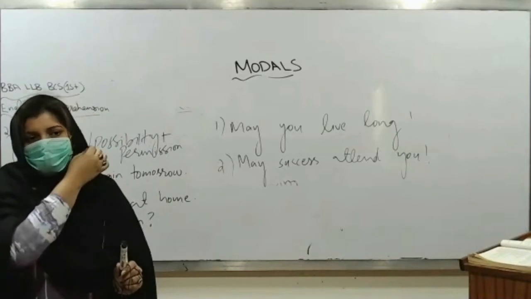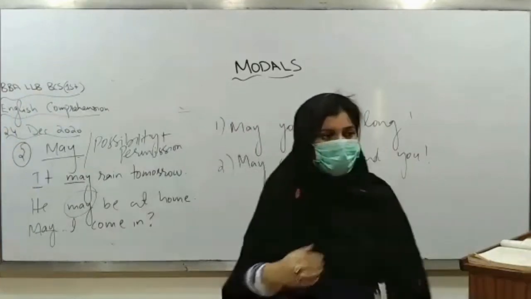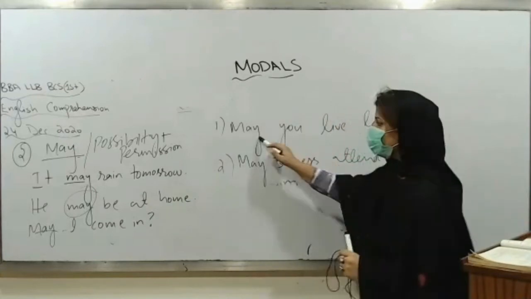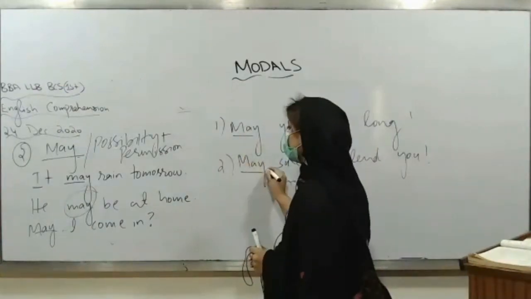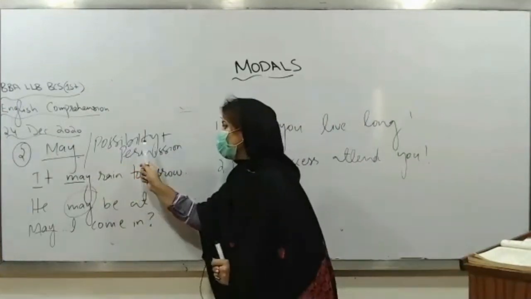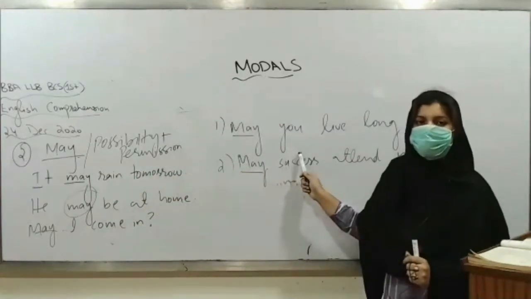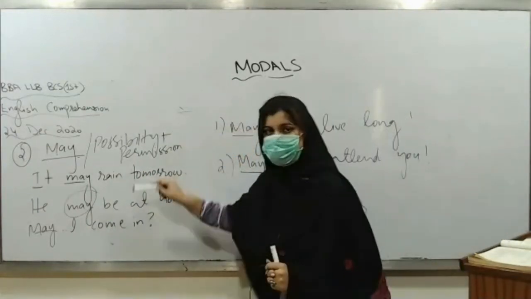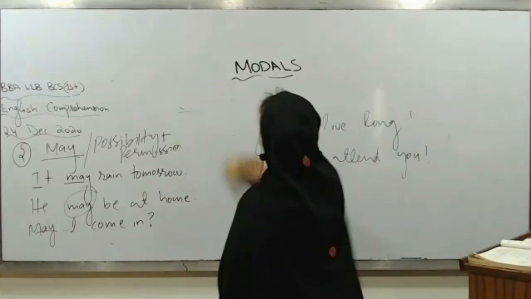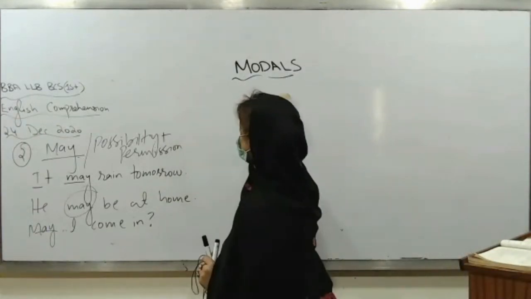Why do you think may has been used here? Wishing, ma'am, wish के लिए. Whenever we express wishes or prayers to anyone or to any person, so there we use what? We use may. So it is another use of may, and the third use of may that we have discussed right now. The first use is it is used for possibility, second is for permission, and the third is for expressing wishes. So these are the different uses of what? May. Now we are going to talk about the uses of what? Might and could, right?